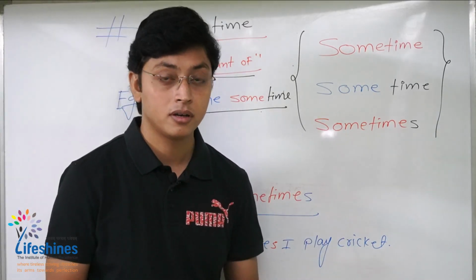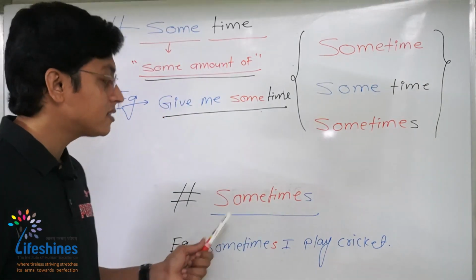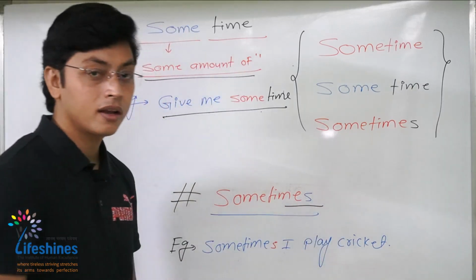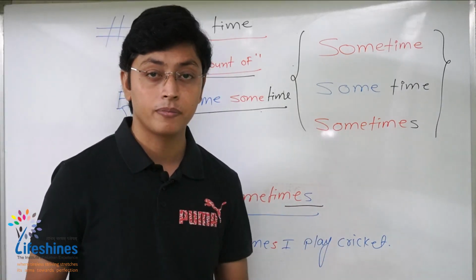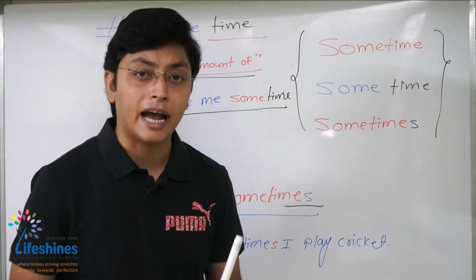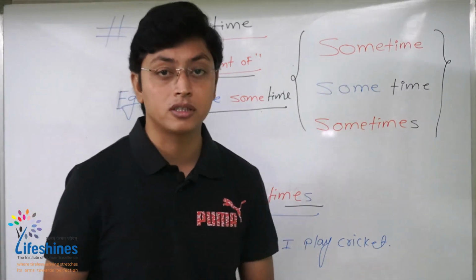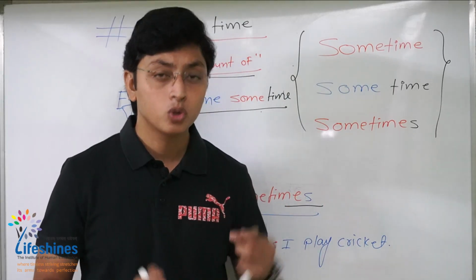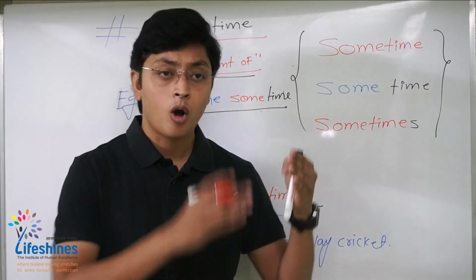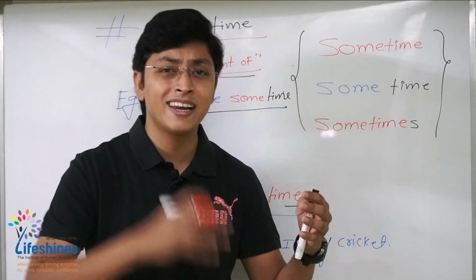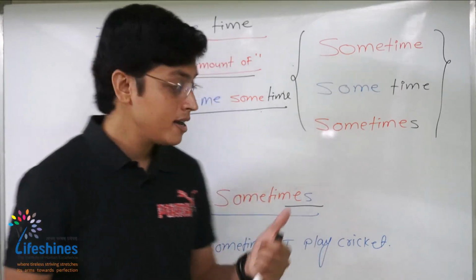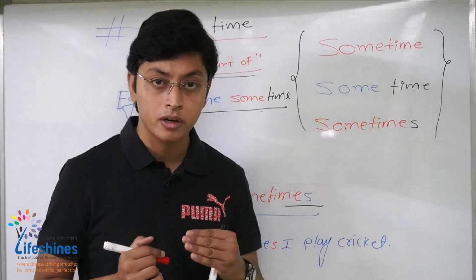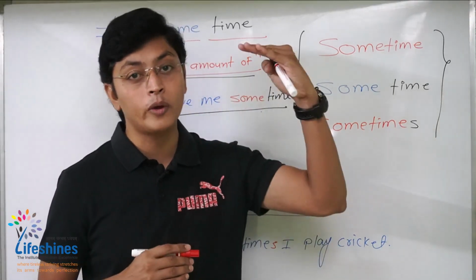This is very simple. The last, but not the least, is sometimes. Remember that there is this S at the end and it makes all the difference. What does it mean? Sometimes is an adverb of frequency. What are the other adverbs of frequency? Friends, you might have studied those adverbs of frequency: always, usually, often, rarely, hardly, never. The same way, there is this sometimes. So if you want to find the meaning of this particular word, you can place it between always and never.